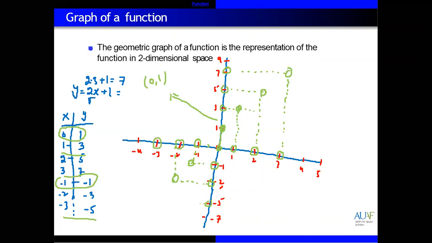So joining these points. If you join all these points, this will give you a straight line. Why a straight line? Because this is a linear equation. A linear equation like 2x plus 1, the powers of the variables are 1, so it is a linear equation, and a linear equation will give you a line.